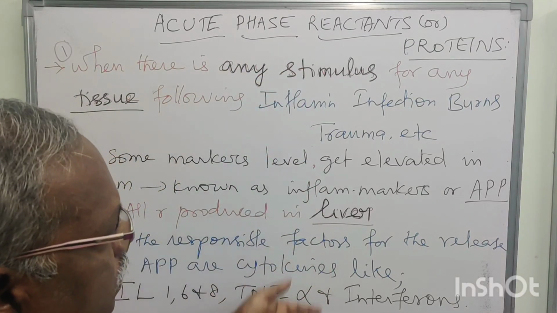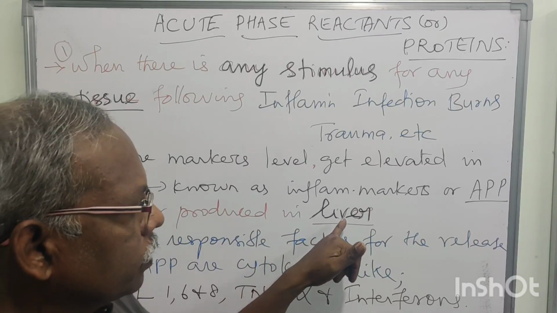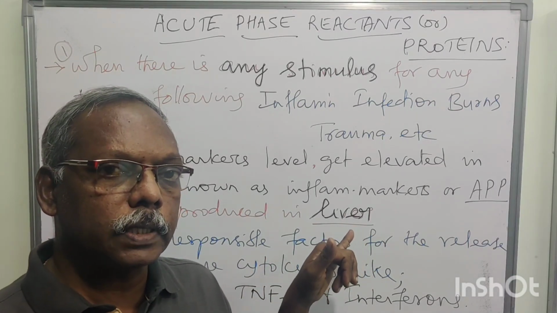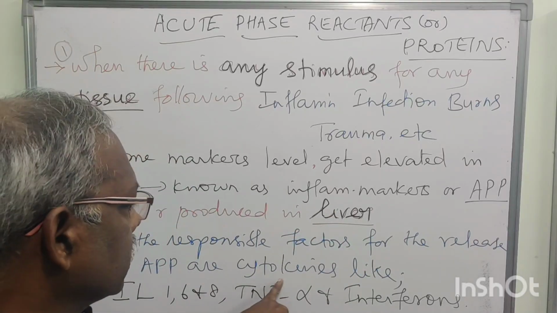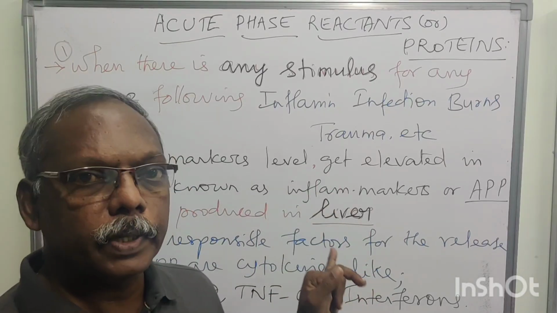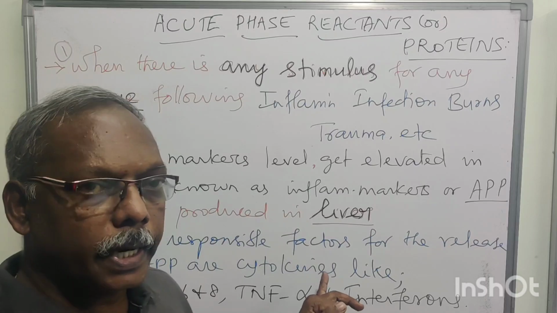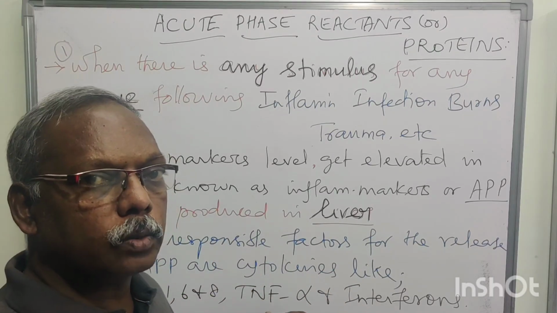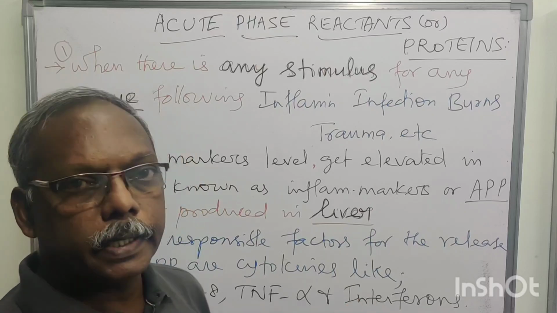So in this slide, the important point is liver. The organ synthesizing acute phase proteins is liver, and the responsible factors for these inflammatory markers are cytokines. Examples are interleukin, tumor necrosis factor alpha and interferon.